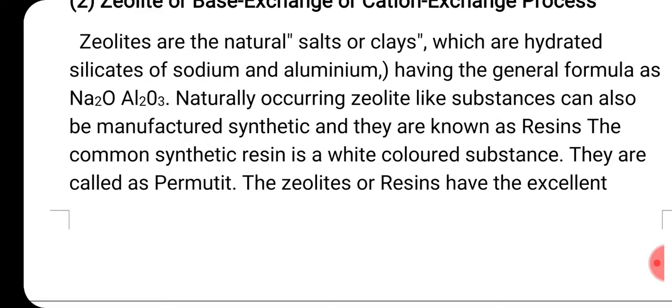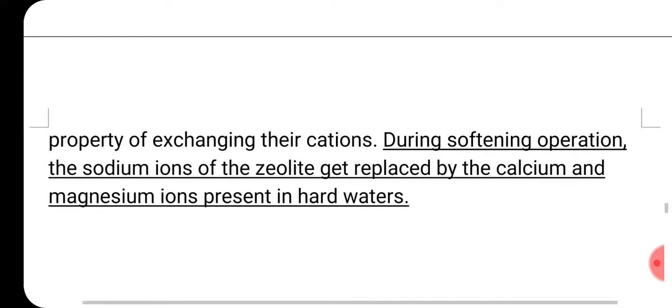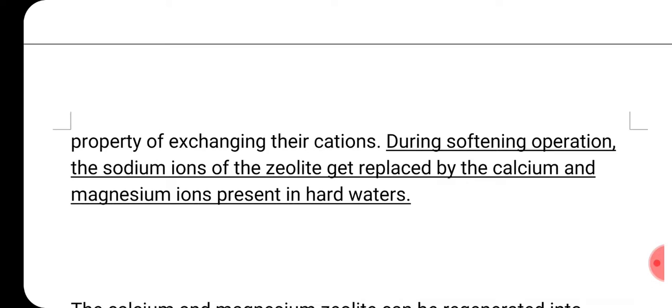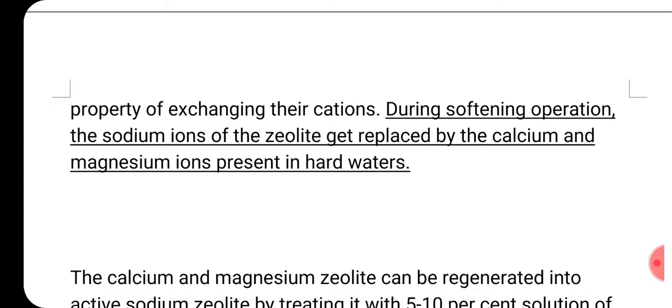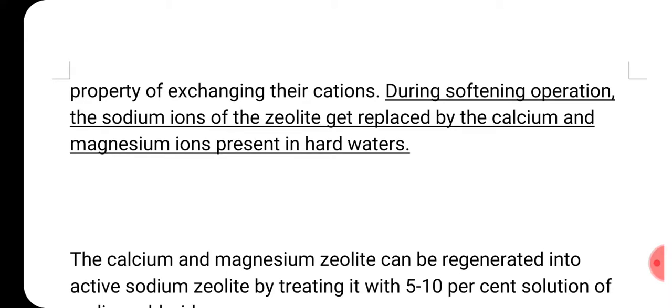The zeolites or reagents have the excellent property of exchanging their cations. So this is the advantage of zeolite. What happens during softening operation? During softening operation, the sodium ions of the zeolite get replaced by the calcium and magnesium ions present in hard water. This is the major process that goes on in the zeolite process.